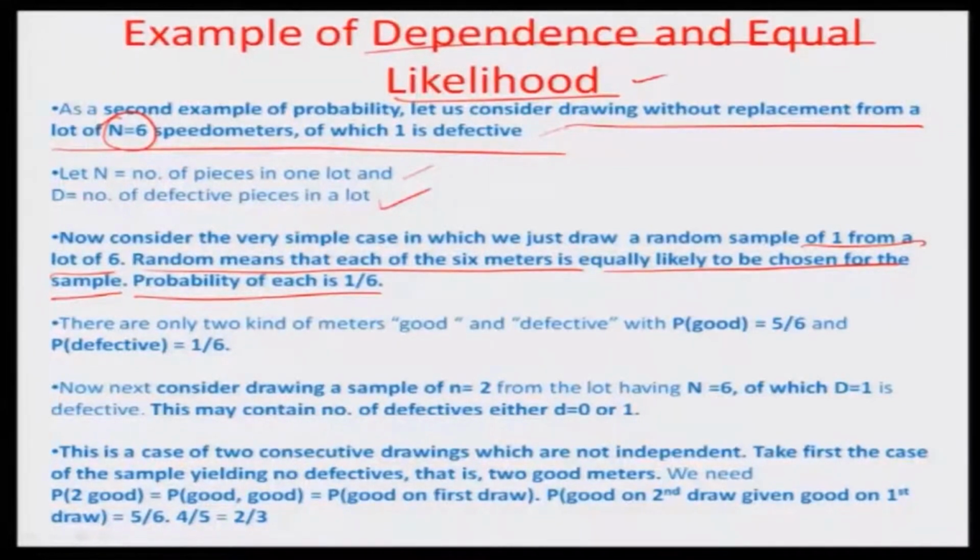So there are two kinds of speedometers, one good and one defective, and in such a lot where there are 6 pieces and 1 is defective, obviously 1/6 is the percentage defective and exactly 5/6 is the percentage of good speedometers. Now consider drawing a sample of 2 from this lot of 6. The overall lot size is 6, and 1/6 of the lot is defective, and 5/6 is completely okay. So what would be the probability of getting a defective, or a good, in this particular draw?